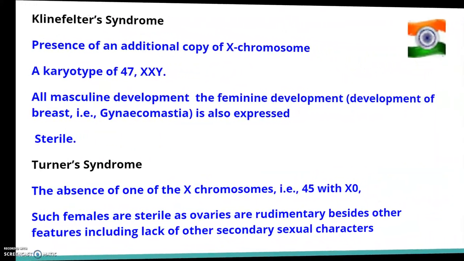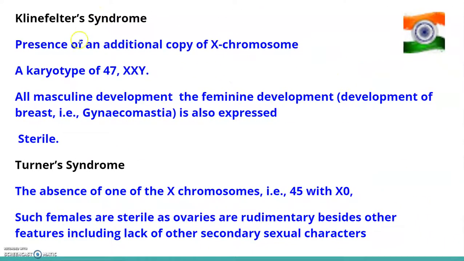Klinefelter syndrome. Now this syndrome is caused due to the presence of an additional copy of the X chromosome, and it results in a karyotype of 47, that is XXY. Such an individual has an overall masculine development, but feminine development, that is development of breasts in the males, that is gynecomastia, is also expressed. Such individuals are generally sterile, meaning they are not able to produce children.